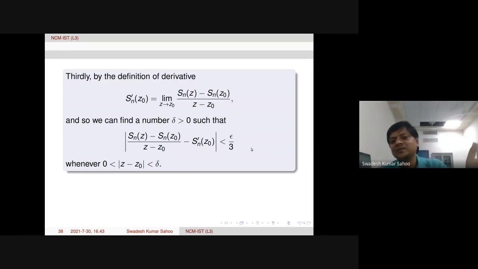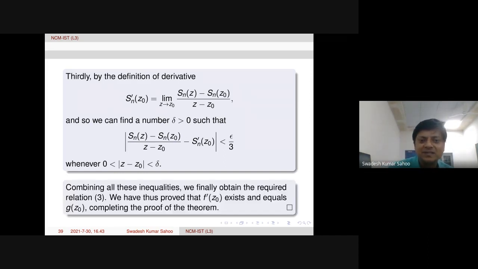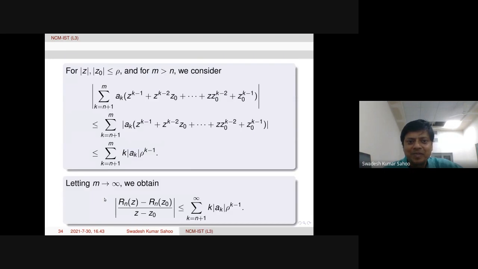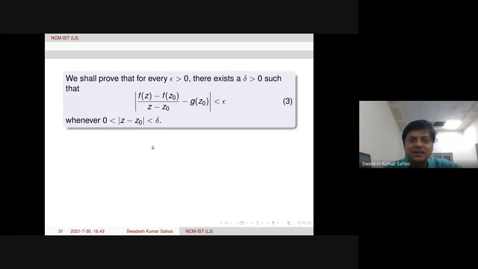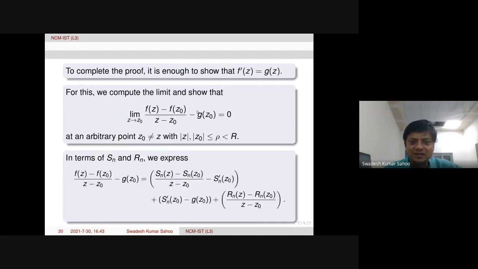Now three quantities, we proved each absolute value less than epsilon by 3. Then we just add them, and finally the original absolute value is less than epsilon. So combining all these three inequalities, we finally obtain the required relation 3. What is the required relation 3? Yes, this relation we wanted to prove, and this is split like this.